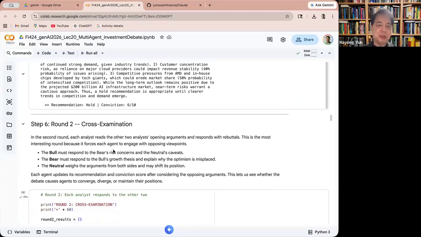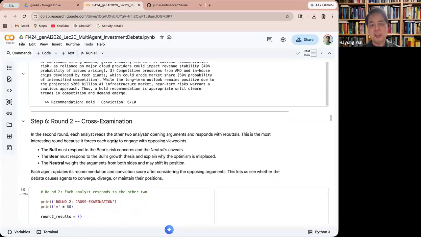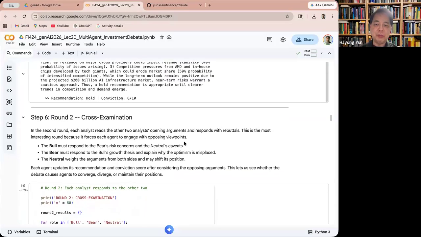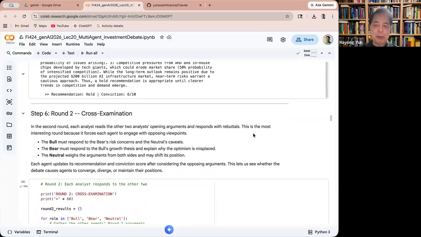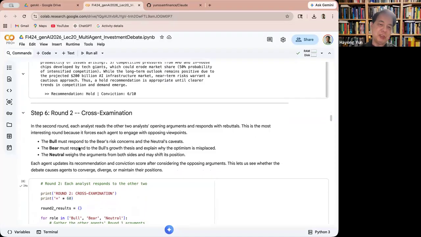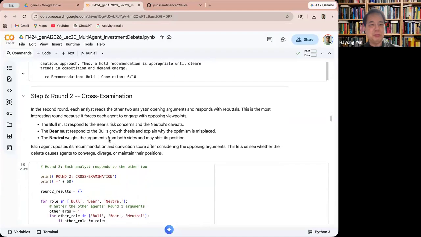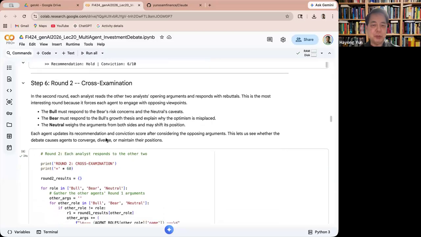And then they do the cross-examination. In the second round, each analyst reads the other analysts' opening arguments and responds with rebuttals. This is the most interesting round because it forces each agent to engage with opposing viewpoints. So Bull must respond to Bear's risk concerns, Bear must respond to Bull's growth concerns, and the neutral agent weighs arguments on both sides.